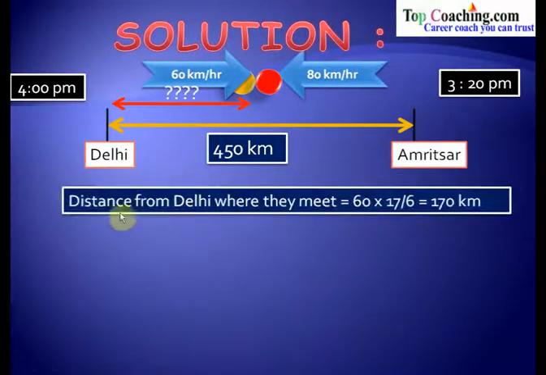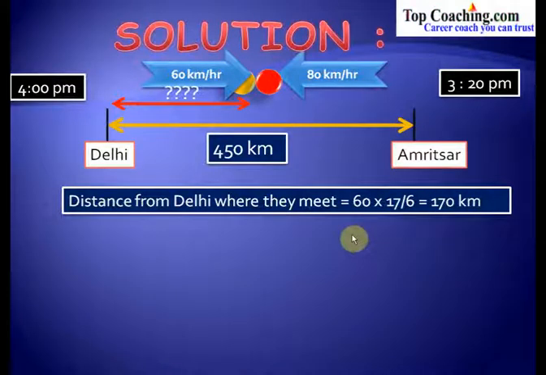Now the distance from Delhi where they meet would be 60 into the time taken after 4 p.m. where they meet. So that is 17 by 6 hours. We have already calculated that. So 60 into 17 by 6 is the distance travelled by the train from Delhi to Amritsar before they meet each other, and that is equal to 160 kilometers. The distance from Delhi to the point of meeting is equal to 170 kilometers.